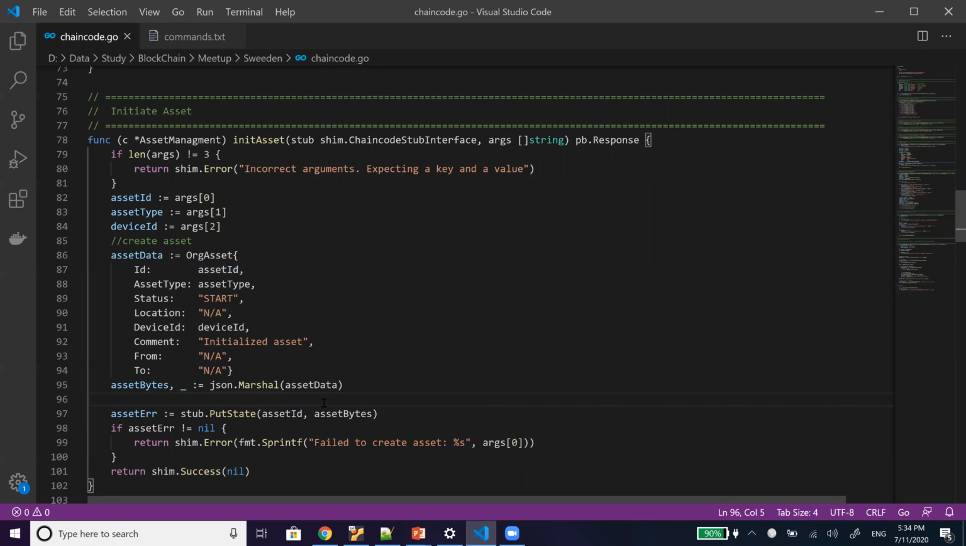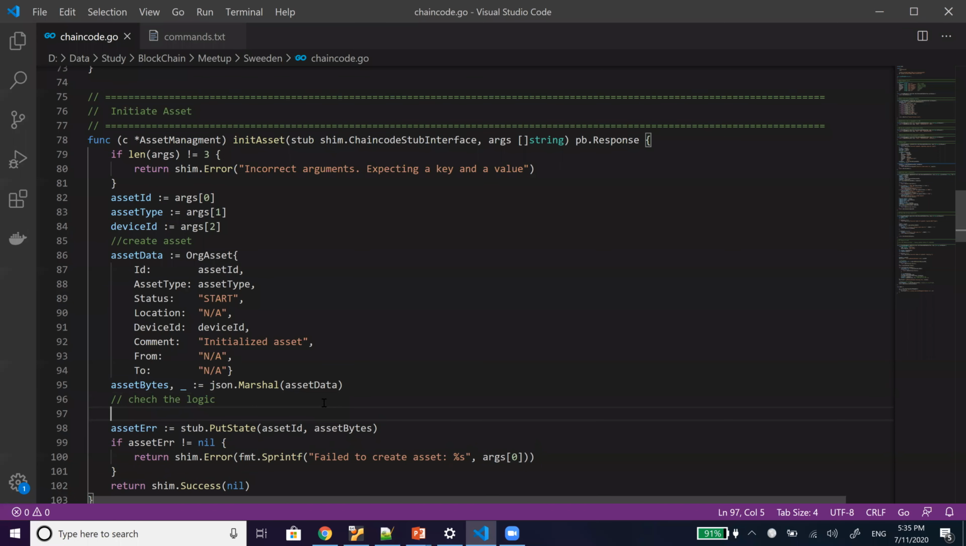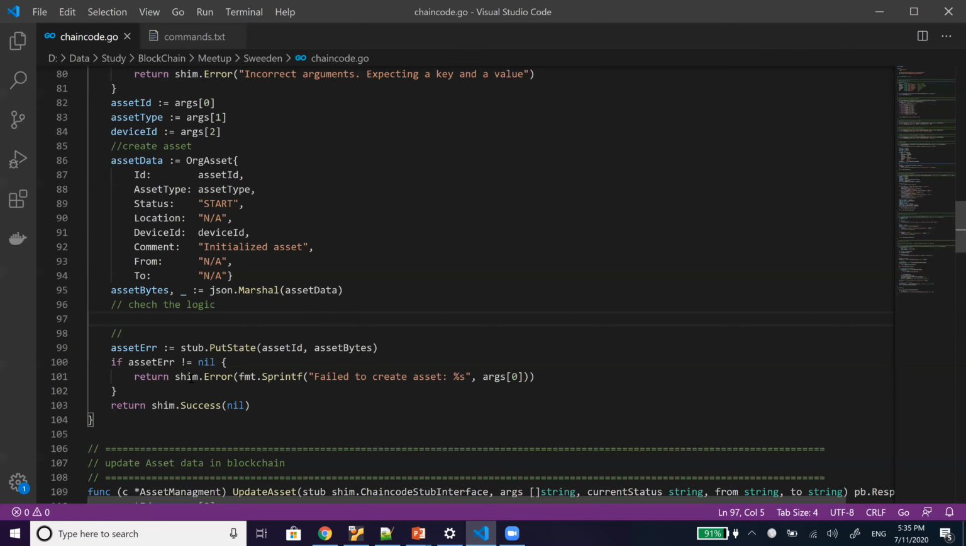So here, suppose we have to check the logic that this asset ID already exists or not. This is what we normally do in programming. We go to the database and check if it's already there. There are different ways, but we normally check whether it exists in the ledger. Then we directly return the error that this already exists.